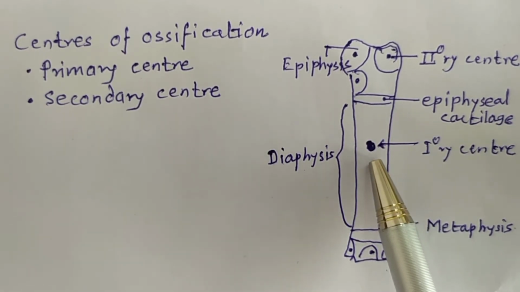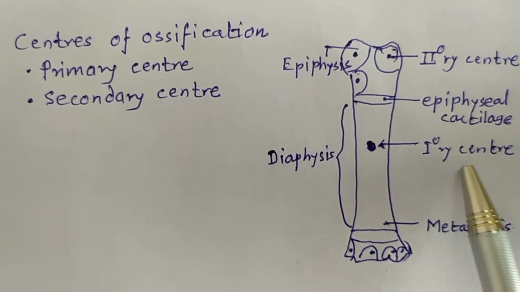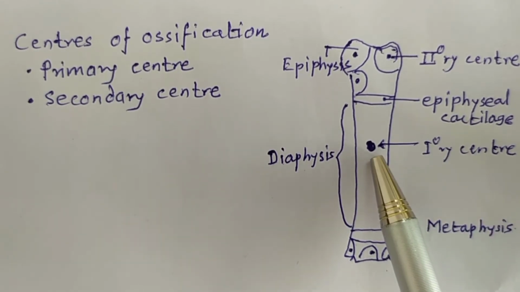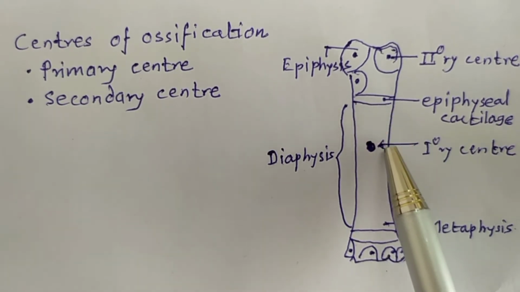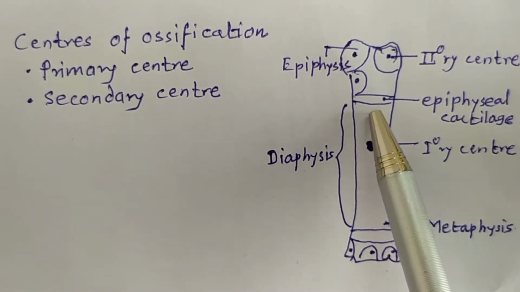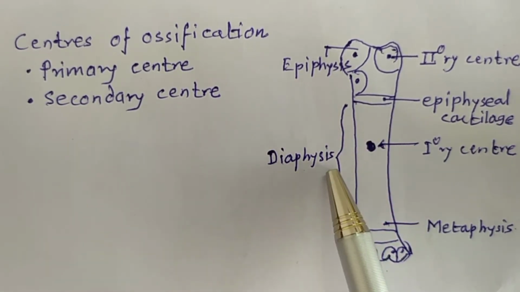The first center to appear is the primary center. The primary center usually appears in the middle of the shaft. It usually appears before birth. It is the first to appear. And the part of bone which develops from the primary center is called diaphysis.